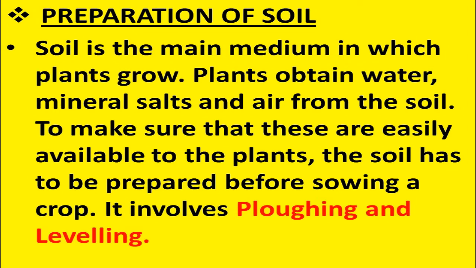We know that plants get carbon dioxide from the atmosphere that is absorbed by the leaves. But here the air present in the soil is used by the roots to breathe. So to make sure that all these factors are easily available to the plants, the soil has to be prepared before sowing a seed or before sowing a crop. And preparation of soil involves two processes, that is plowing and leveling.